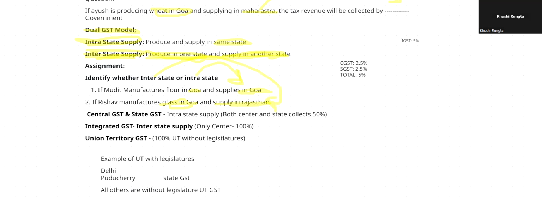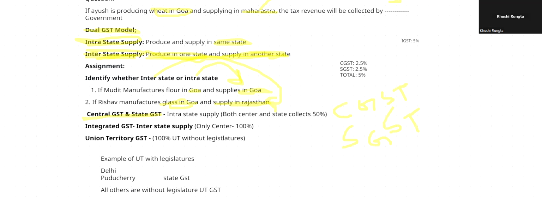Now, there are different types of GST applicable on each supply. If you're doing intrastate supply, meaning only one state is involved, then you have to pay central GST and state GST. That is CGST, Central GST, and SGST.